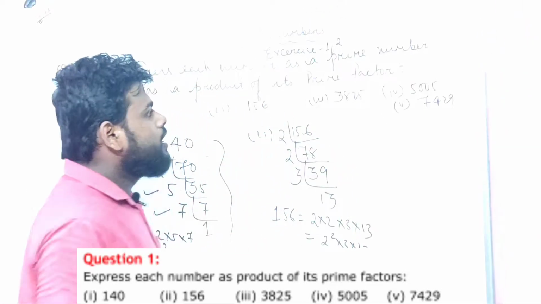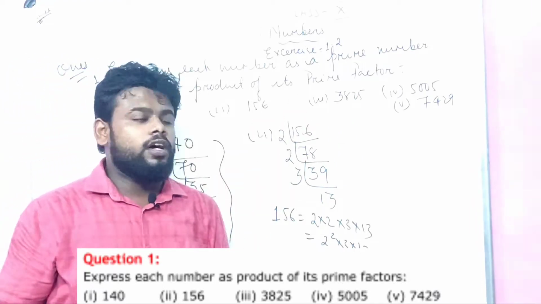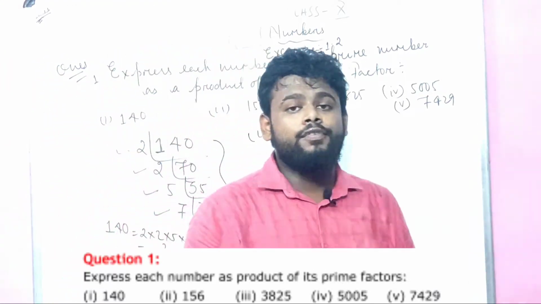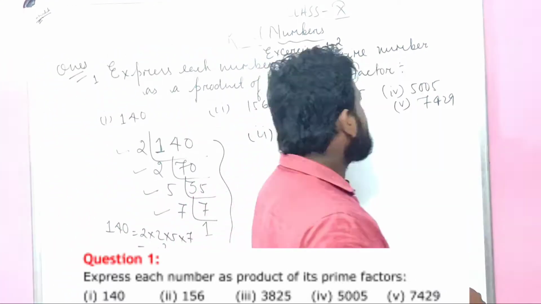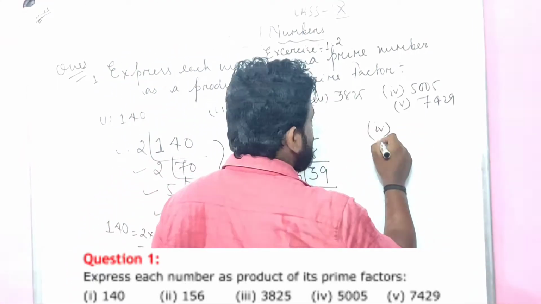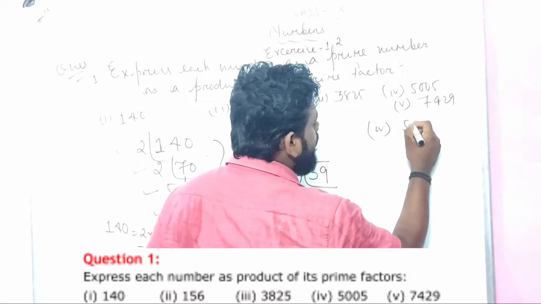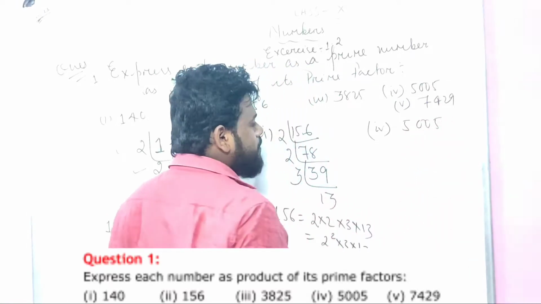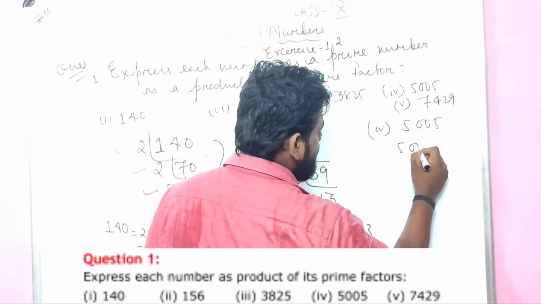Is it clear? Bit 3 is our homework. 3825 is a homework. You have to do it in your home, right? We do 5005. Bit 4 I am gonna do, bit 5. How to do 5005? Very easy. Let us do the 5005.